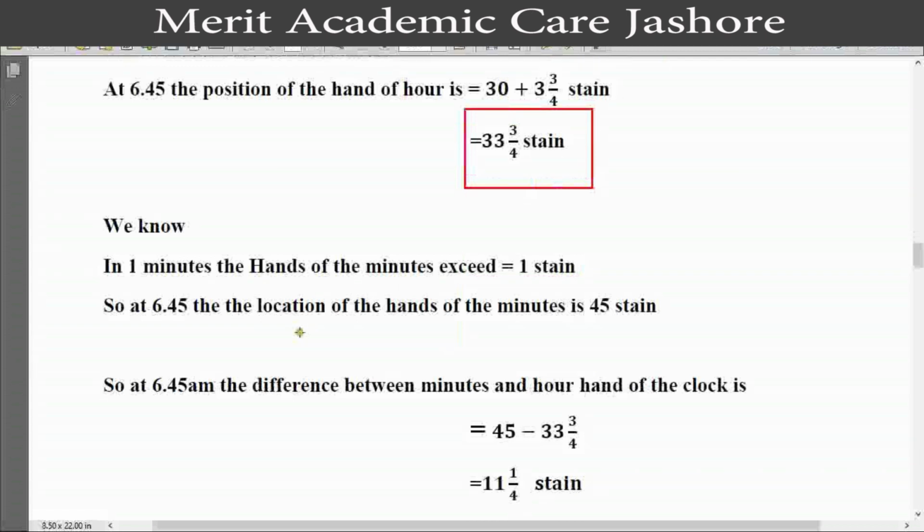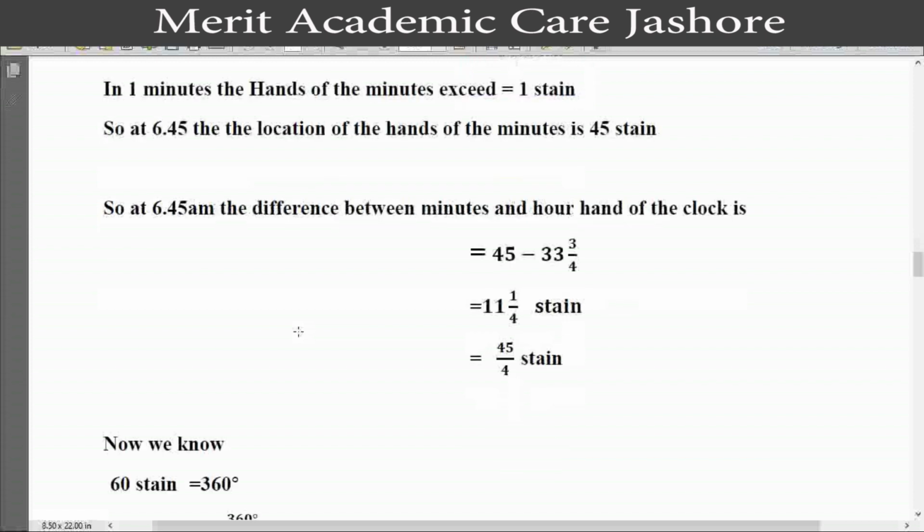We know in 1 minute the minute hand moves equal to 1 space. So at 6:45, the location of the minute hand is 45 spaces. So at 6:45 am, the difference between the minute and hour hands of the clock is 45 minus 33 and 3 by 4.